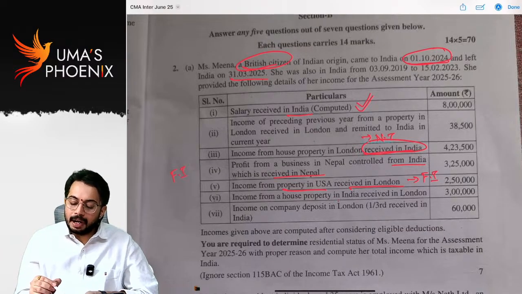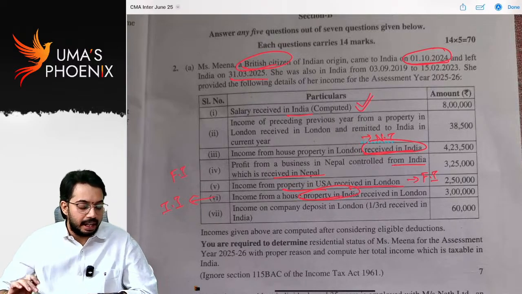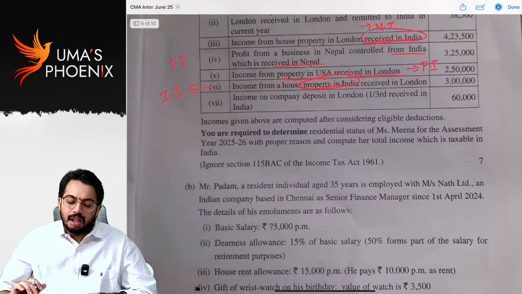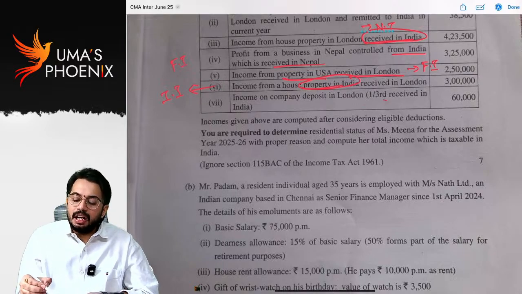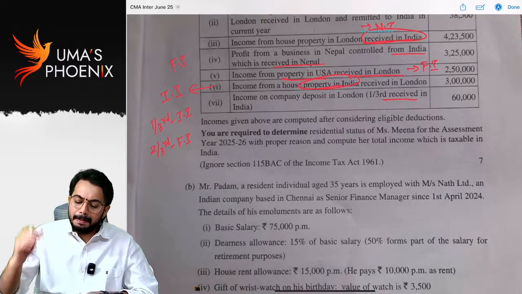Income from house property in India. House property is located in India. Place of accrual is India. It amounts to Indian income. Like company deposit in London, 1/3 received in India. That means 1/3 is Indian income. It is taxable for all. 2/3 is foreign income. Simple.